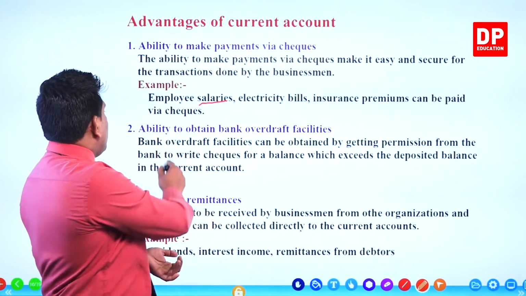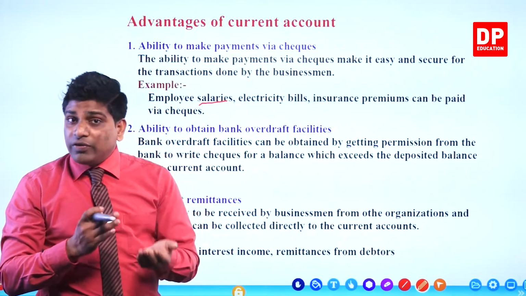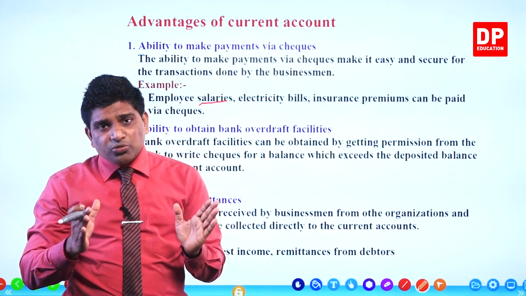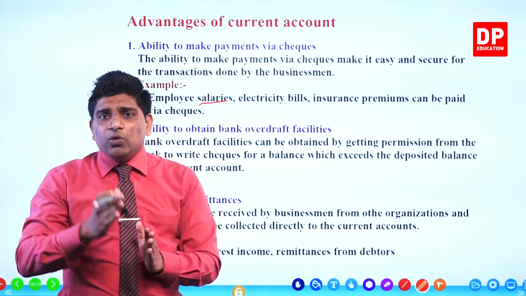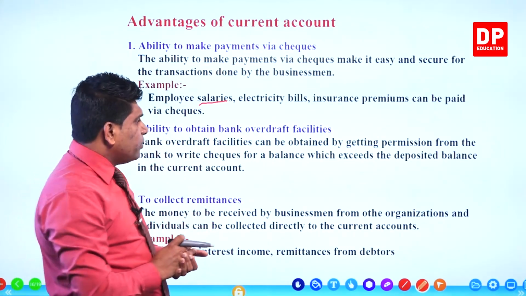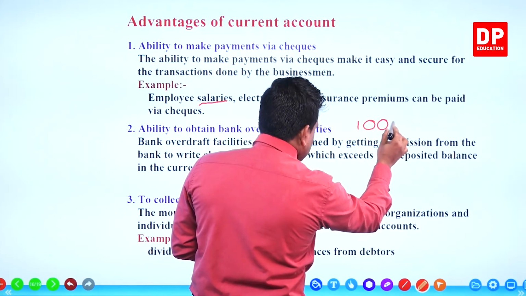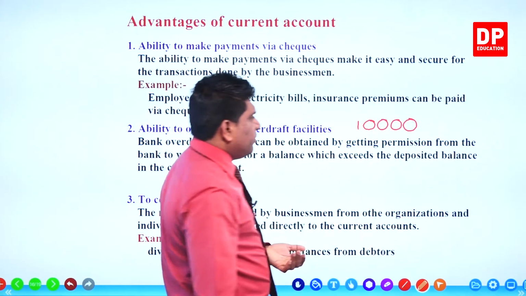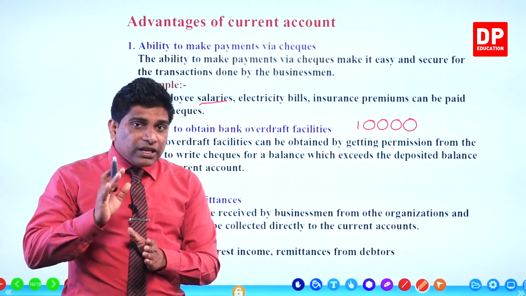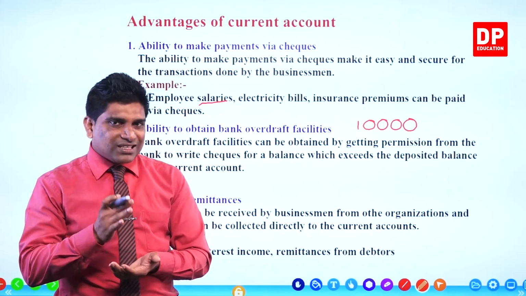The other one, ability to obtain bank overdraft facilities. I told it before. Overdraft facilities means this. Think now there is not enough money in your bank account. For an example, you have only 10,000 rupees available. Now you want to pay 15,000 rupees to your employee as employee salary.